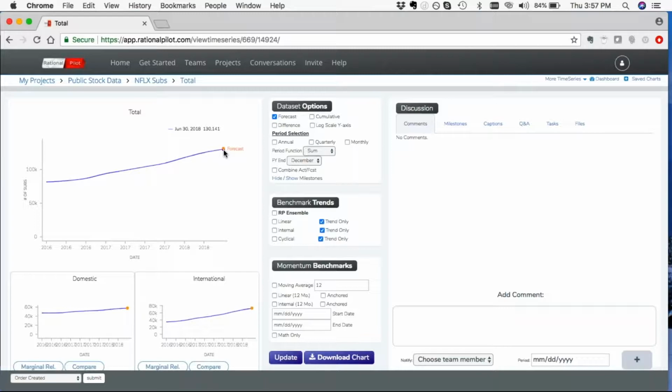We're going to show a little bit about how you can use the Rational Pilot tool to get a little bit more microscopic into the view here. So the first thing we ought to do is we ought to put our ensemble on. Our ensemble regression is a combination of numerous regressions. We've talked about this in prior sessions. It's like a hurricane forecast where you have multiple tracks that get accumulated into an aggregate view. So the RP ensemble is a good way to get a range of potential outcomes.